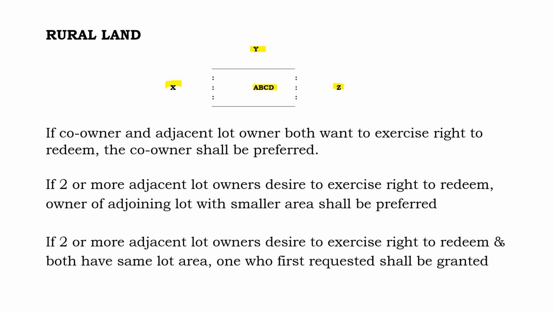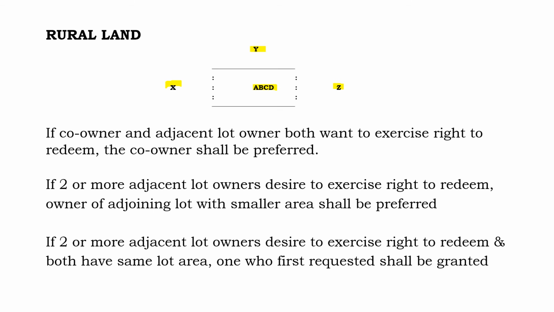Remember that. Dito sa number 2 situation, if 2 or more adjacent lot owners desire to exercise right to redeem, owner of adjoining lot with smaller areas shall be preferred. So halimbawa, sa example natin, D disposes of his property in favor of his friend L. L is a stranger to the co-ownership. And then X and Y would like to redeem.